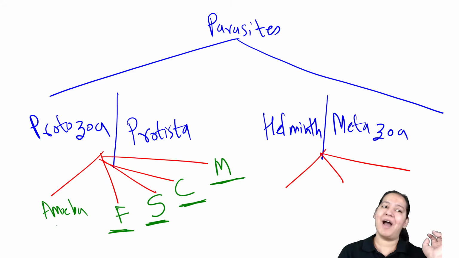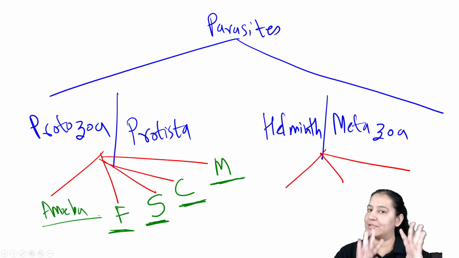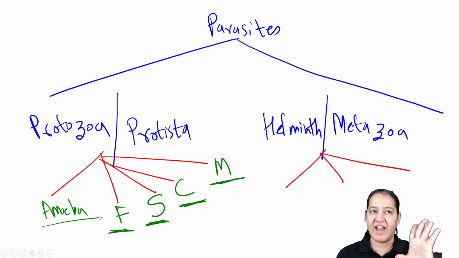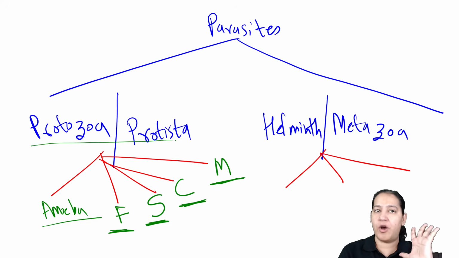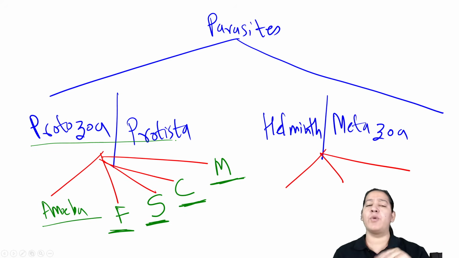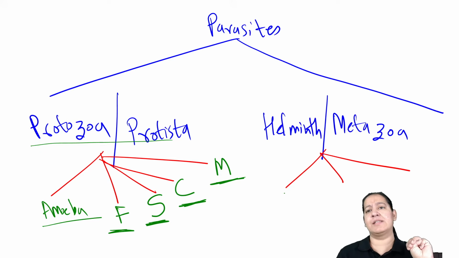Have you got it? And amoeba, the shape is amoeboid. That's why it is known as amoeba. So these are the 5 categories under which we divide protozoa or protista. The helminths or metazoa are divided into 3 classes only: cestode, nematode, trematode.